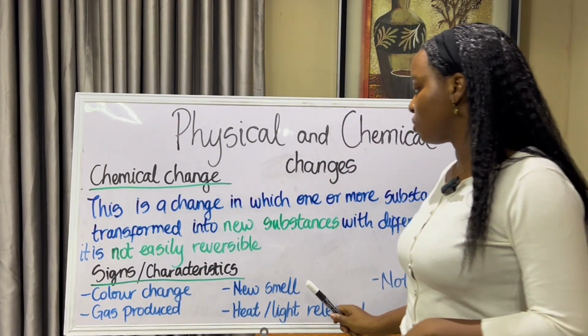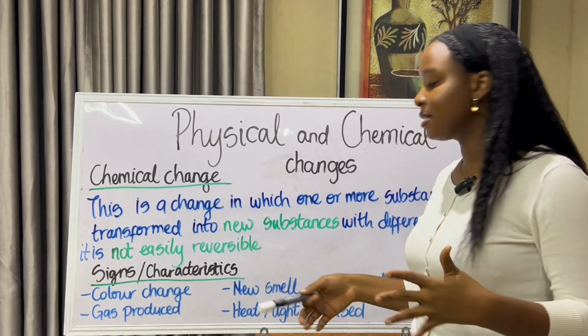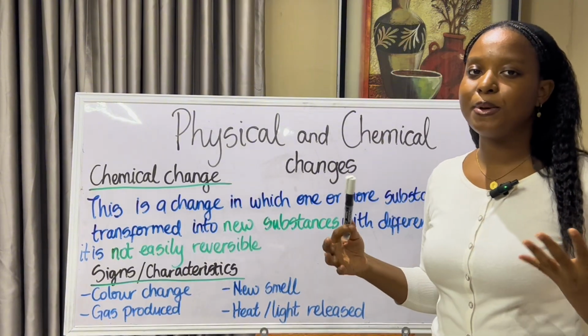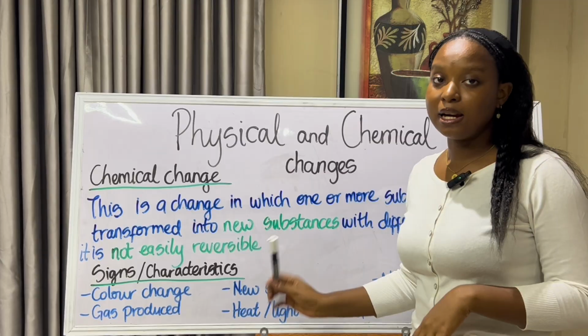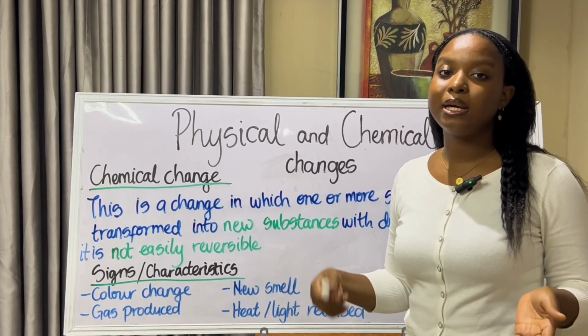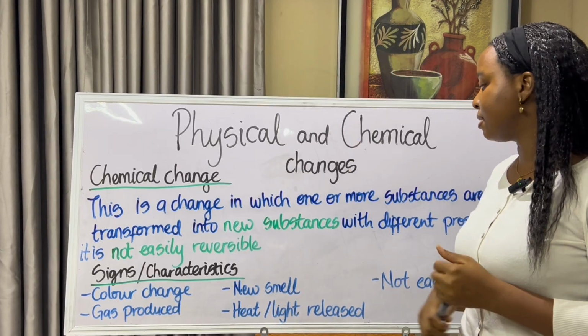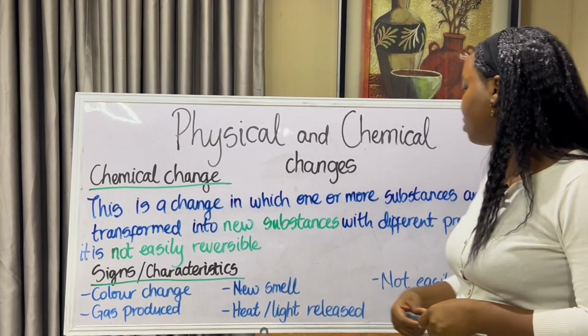It has a new smell. So in this case, it is food that is being cooked, and after you finish cooking your food, the aroma is really nice. So that's what we mean by it has a new smell. Heat and light is released. During cooking, heat is definitely released. That's why the food comes out hot. And in other chemical changes, light is produced as well.